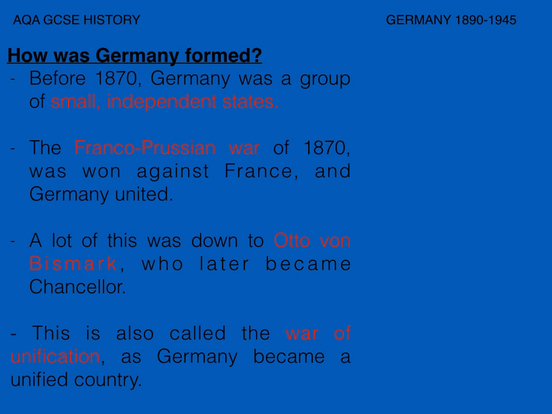Now, quite a credible figure in this was Otto von Bismarck. He was later Chancellor. He was also dismissed by the Kaiser in the 1890s. But Bismarck was the one credited for this unification of Germany. It was also called the War of Unification, because it was a time in which Germany became a unified and definitely much more powerful country, much more significant on the European stage and even the world stage.